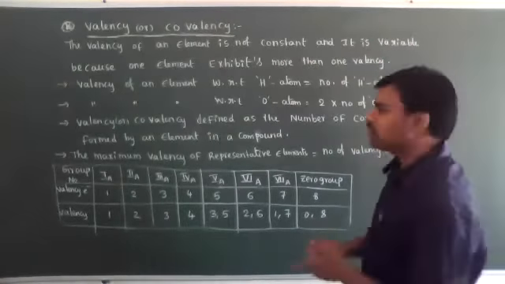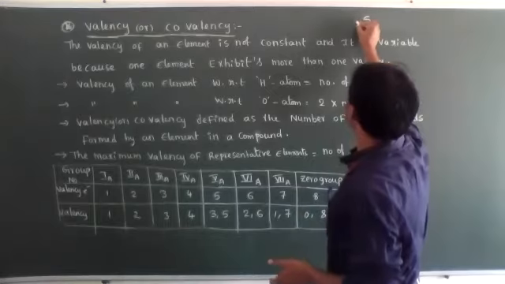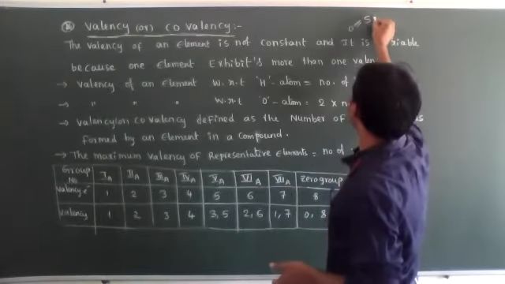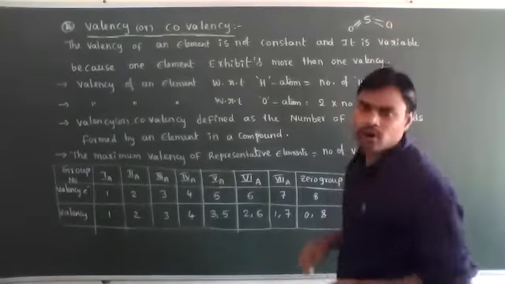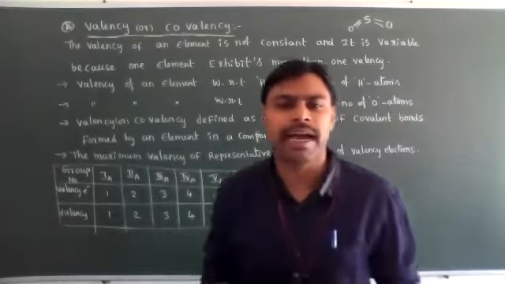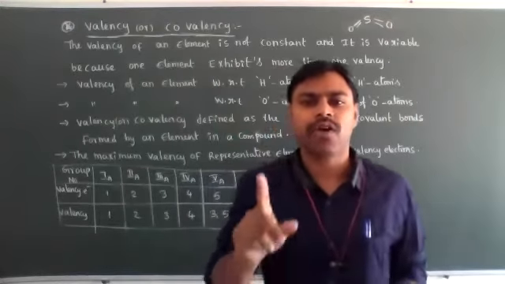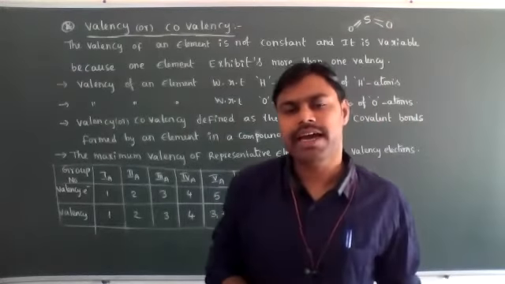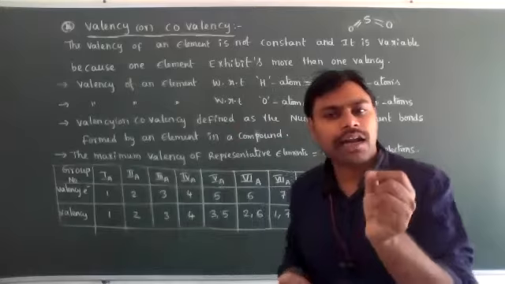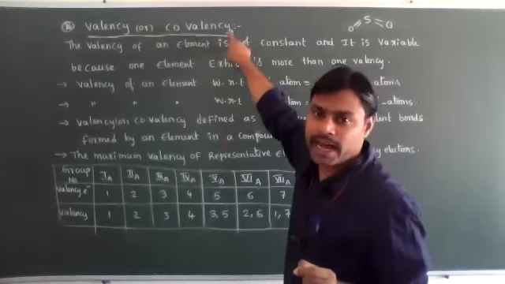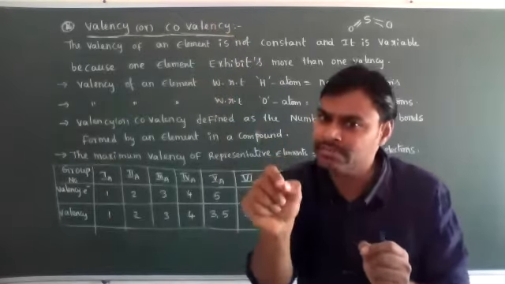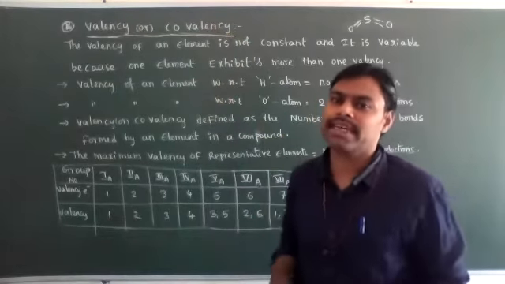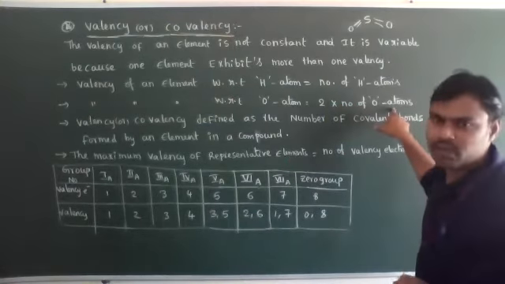For example, take sulfur dioxide, S double bond O. Oxygen is present as the bonded atom, and oxygen always forms double bonds. That's why the valency or covalency of any atom with respect to oxygen is equal to 2 into the number of oxygen atoms.